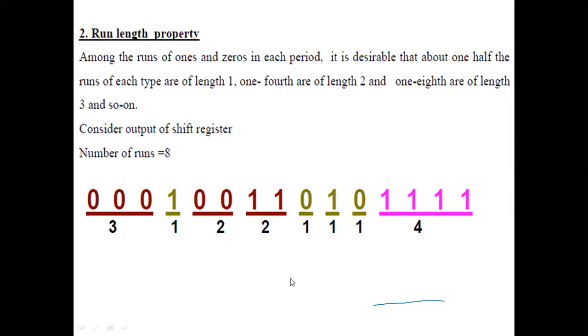You got the point? So the second run length property says that you will have 1/2 of the number of runs of length 1, 1/4 of the number of runs of length 2, and 1/8 of the number of runs of length 3 and so on. If this property is satisfied, then we say that the run length property is satisfied.